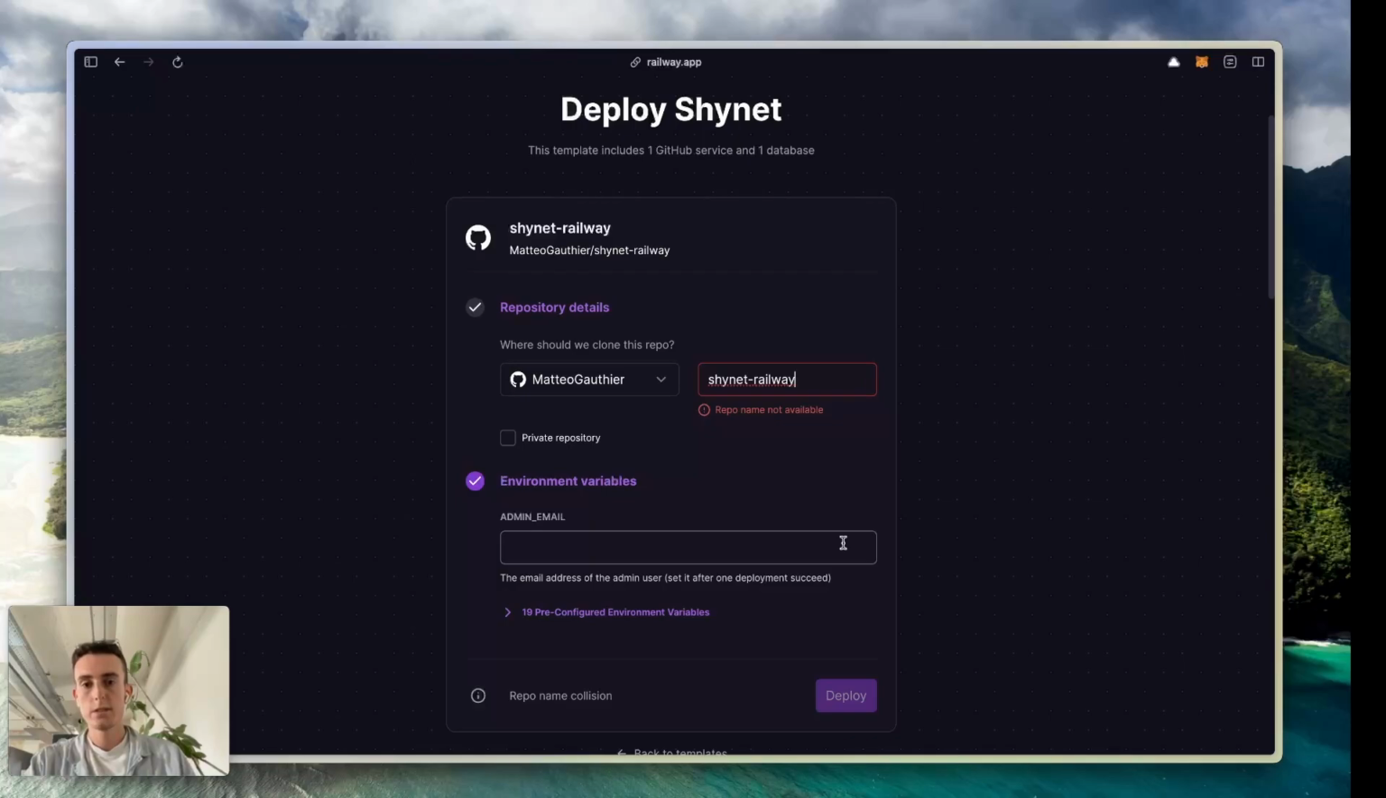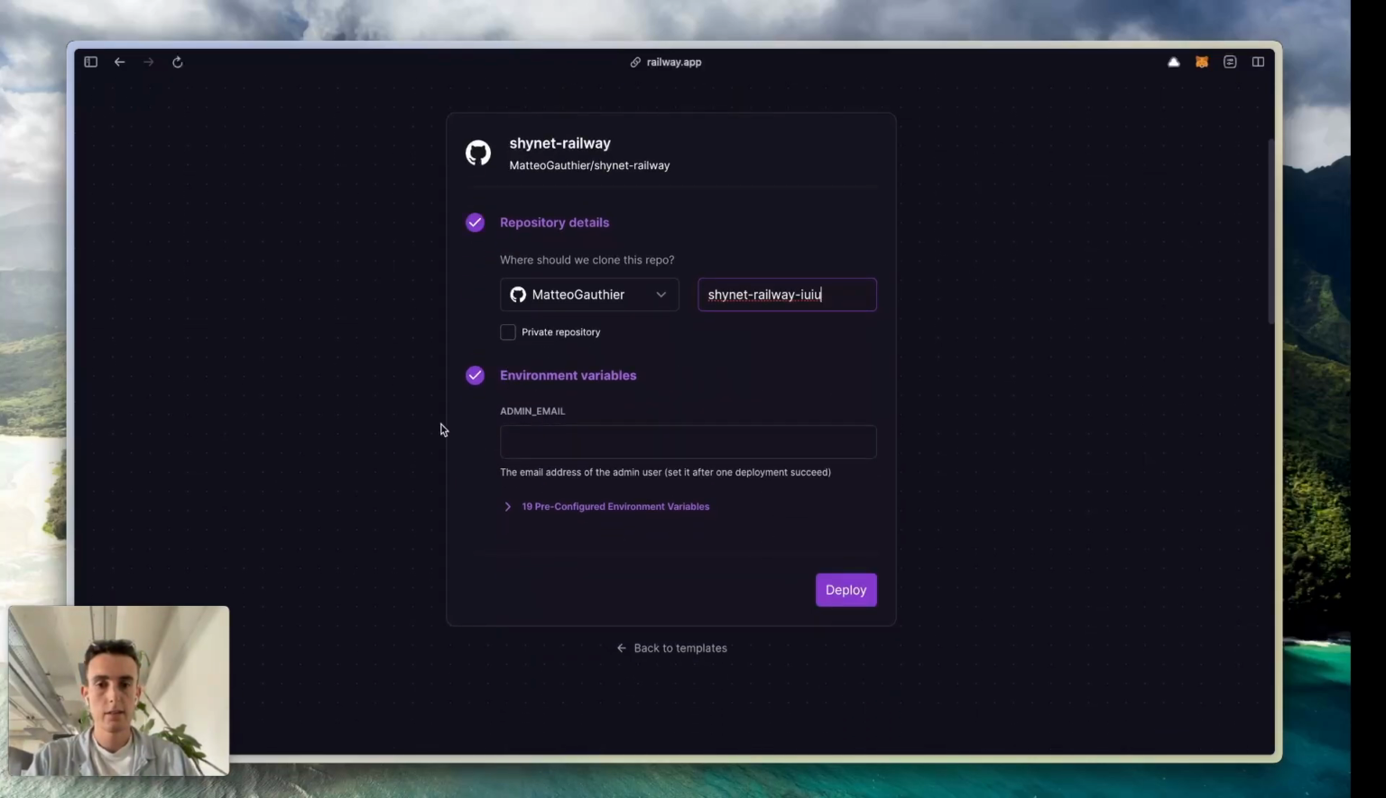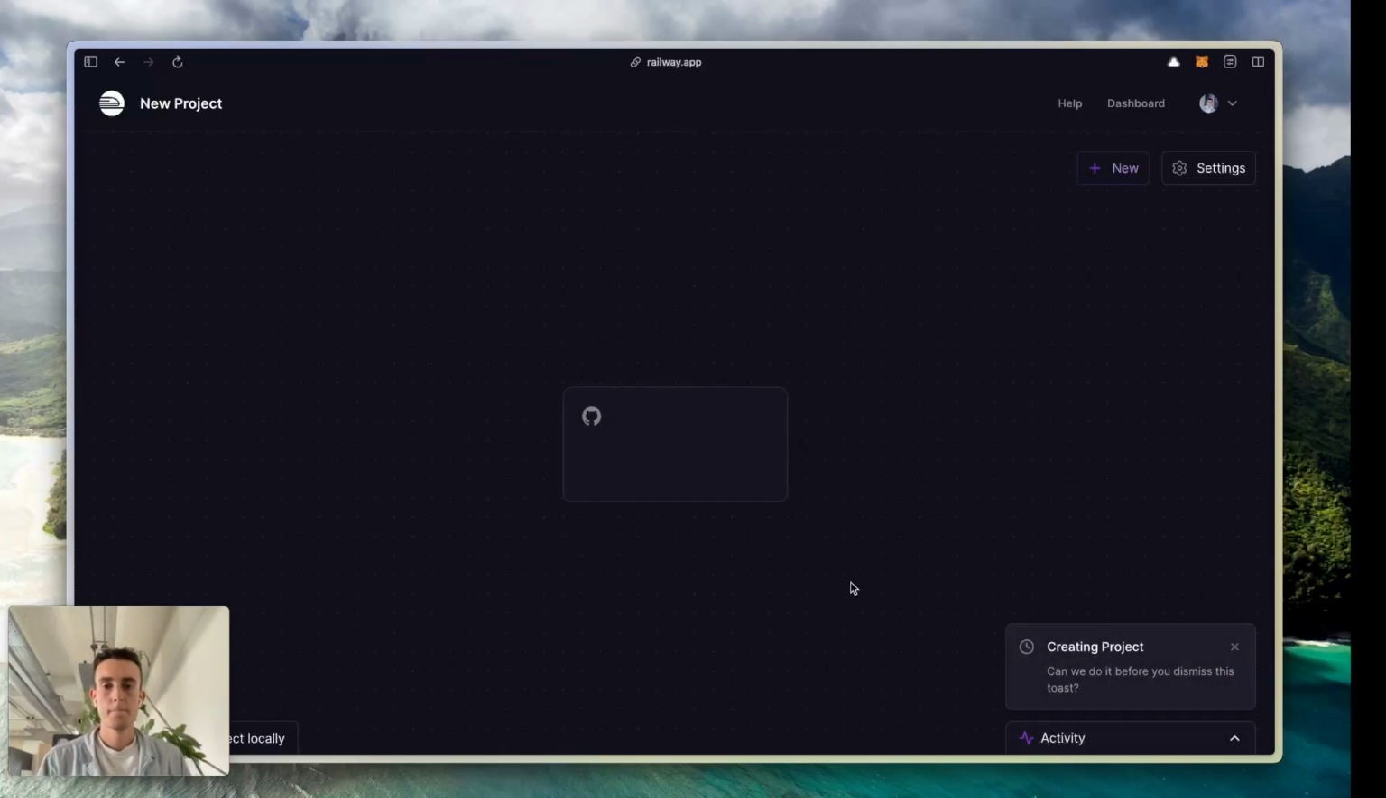The first question is the repository and environment variables. You don't have to fill the admin email variable yet because it will be configured later, after the first deployment succeeds. Just click on deploy, and as you can see, Railway is deploying the project, and in 1 minute it will be deployed, and we can continue.